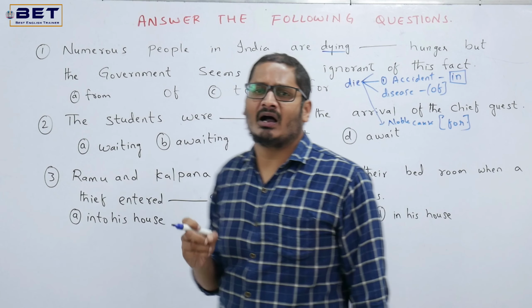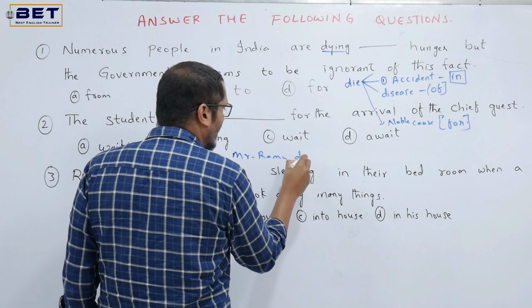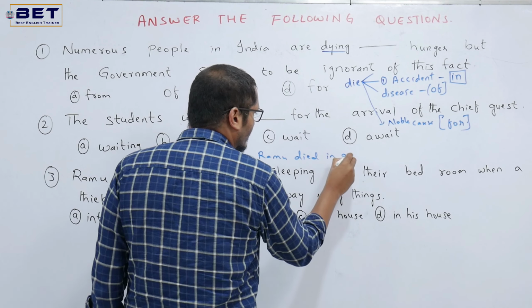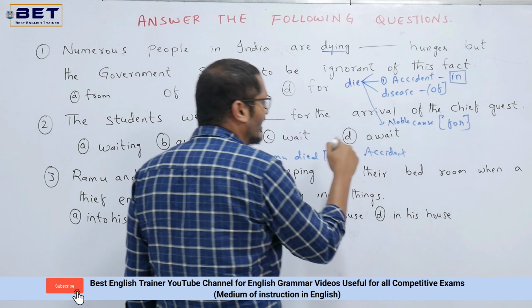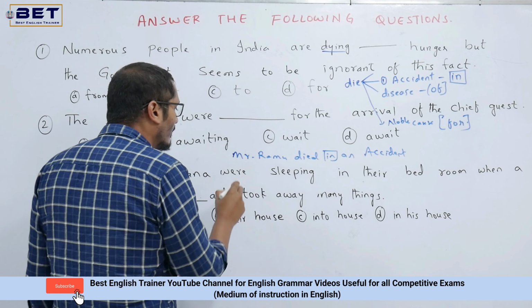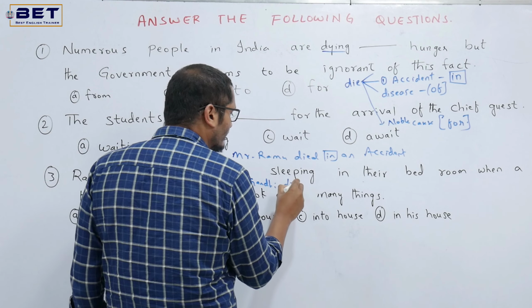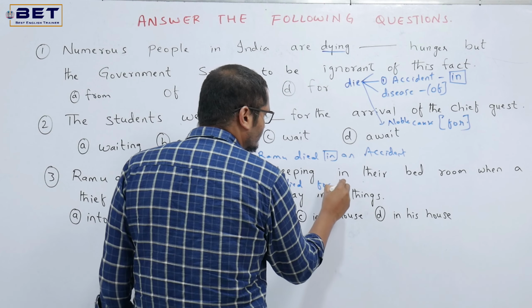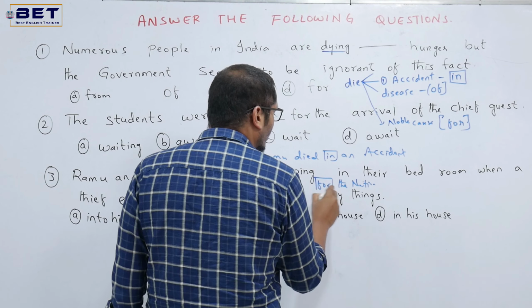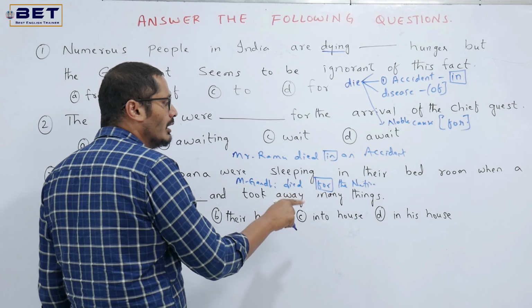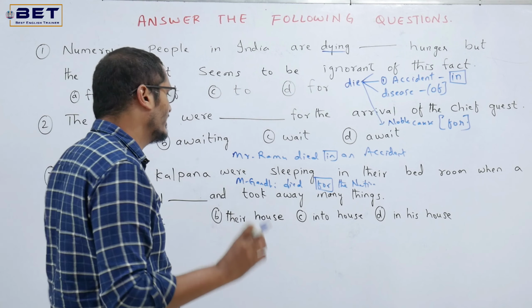For example, I said Mr. Ramu died in an accident. So why am I using in over there? Because it's an accident. He died in an accident. For example, Mahatma Gandhi. I said Mahatma Gandhi died for the nation. Here, died for. So why am I using for over there? Because he died for a noble cause. So that's the reason I am using for over there.